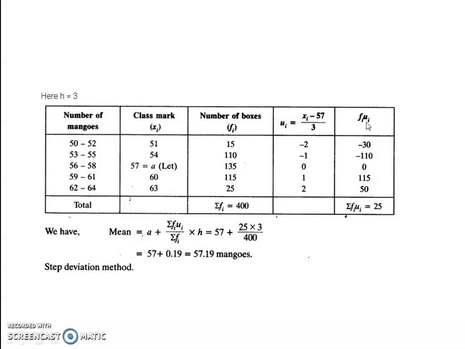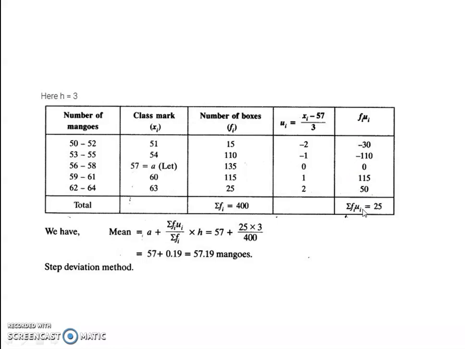Now how will you calculate? Multiply ui and fi. Minus 2 into 15, minus 30. Minus 1 into 110, minus 110. Similarly, calculate all the fi ui.